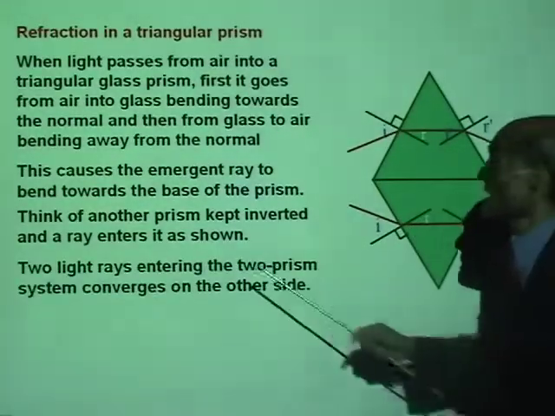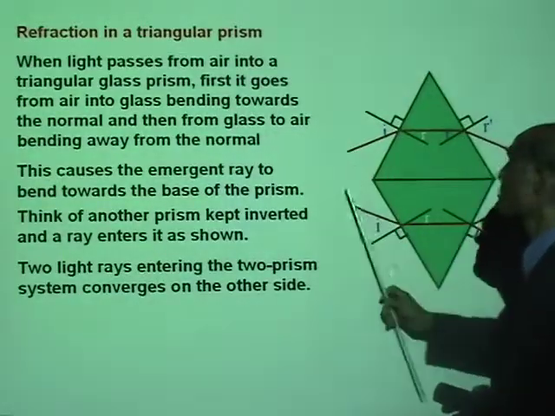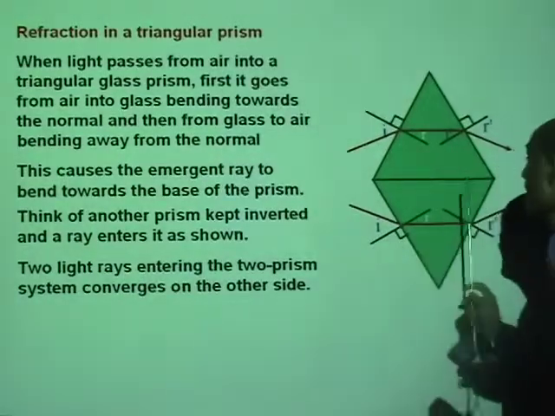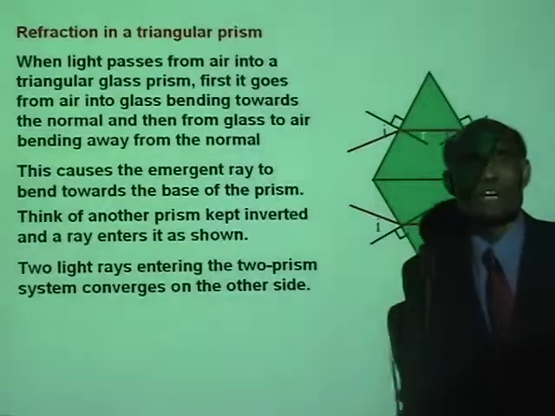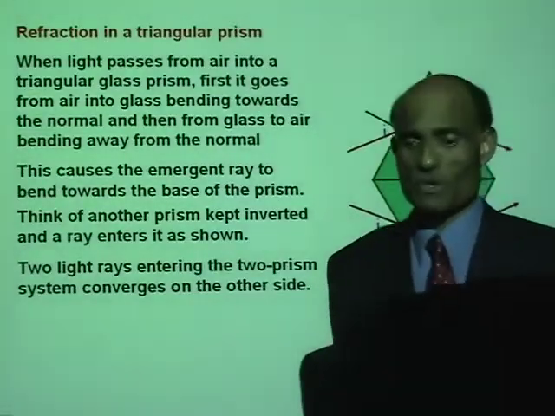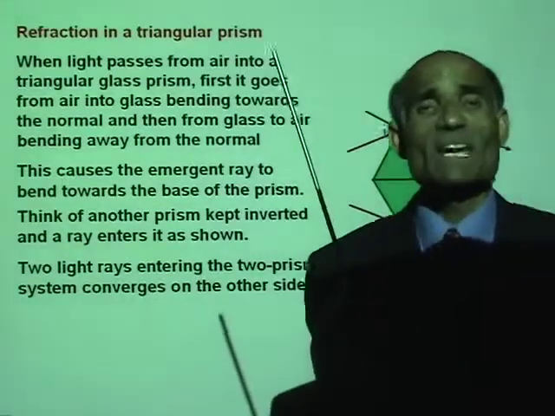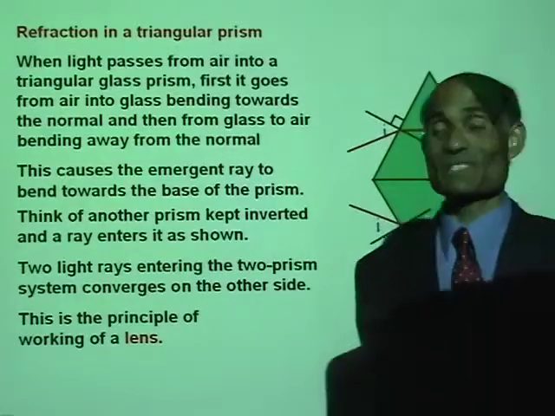There you are. Now, two light rays entering the two prism system converge on the other side. So these two light rays are actually converging to each other. And this is what happens when a beam of light passes through a two prism system.